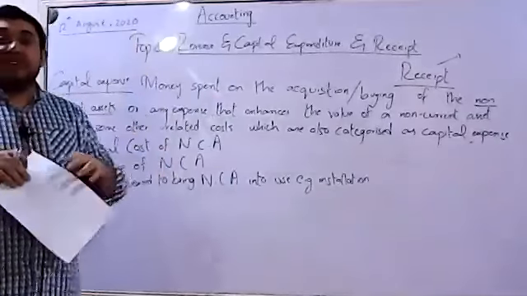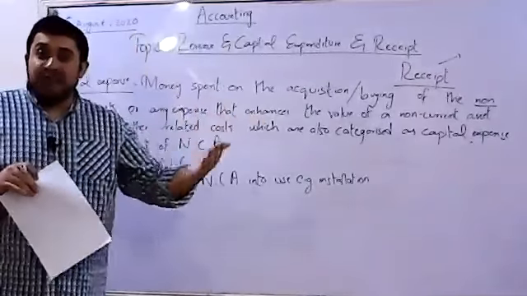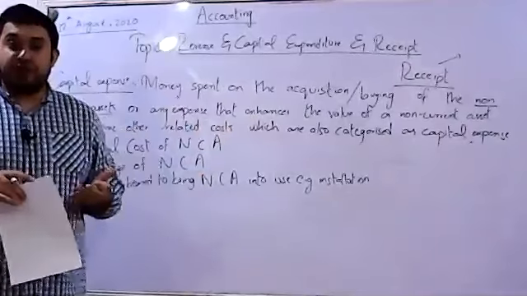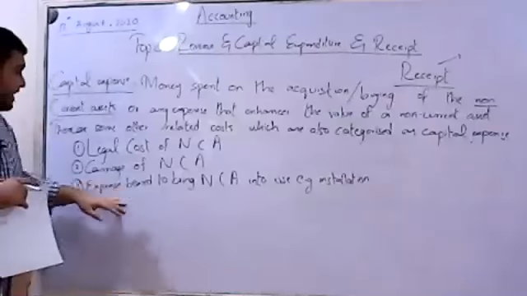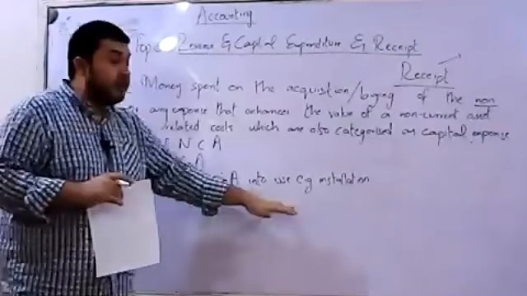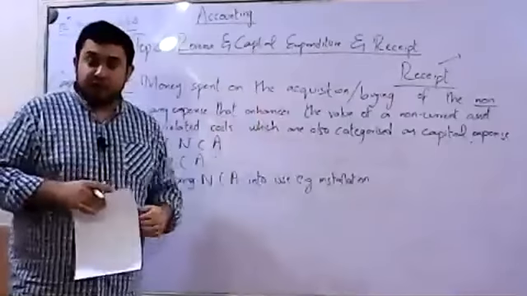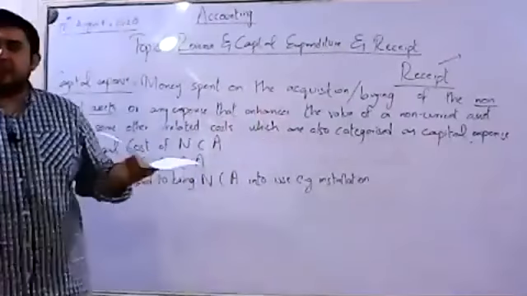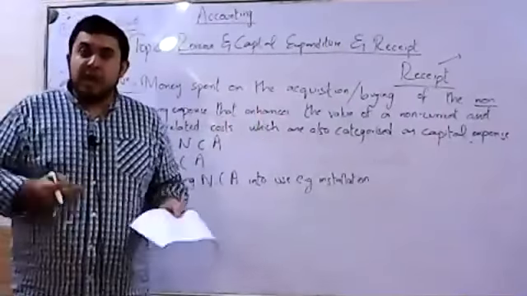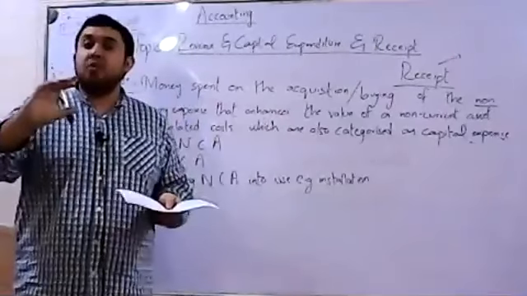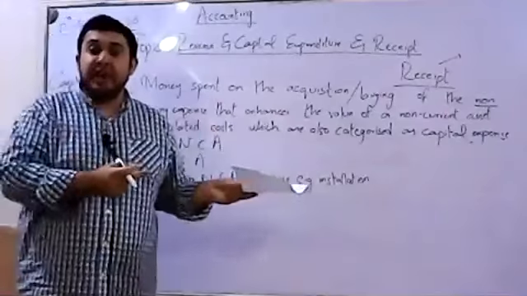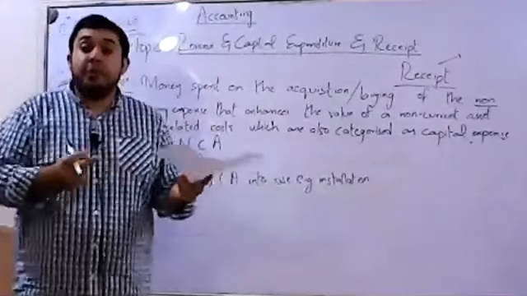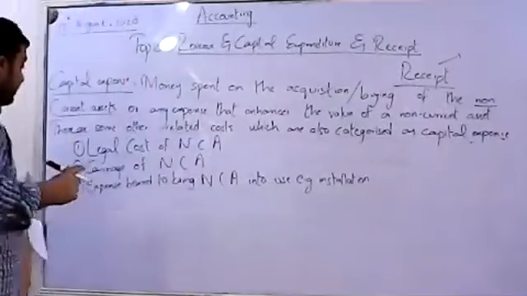Whatsoever expense we are bearing to bring our non-current asset into working condition, into a usable position, is basically your capital expense. A very healthy example: whenever we get split units at our home, we have to spend some amount to get that machinery installed so that it comes into working condition. That is also part of your capital expenditure.